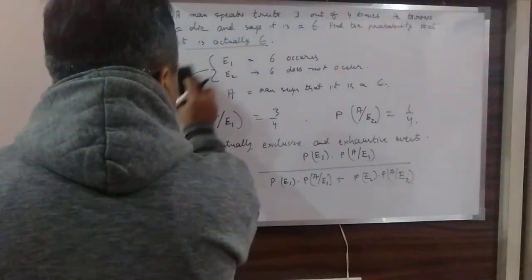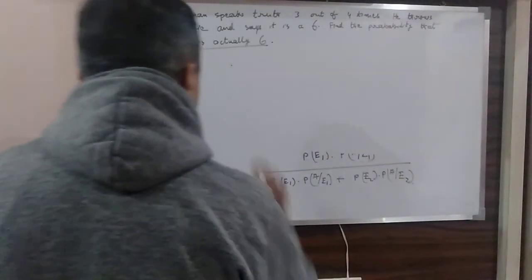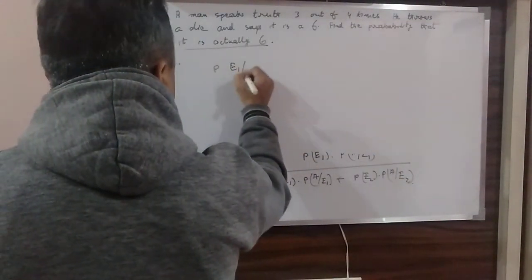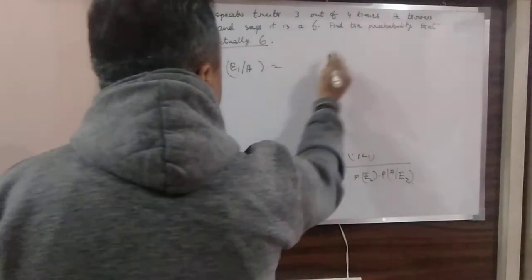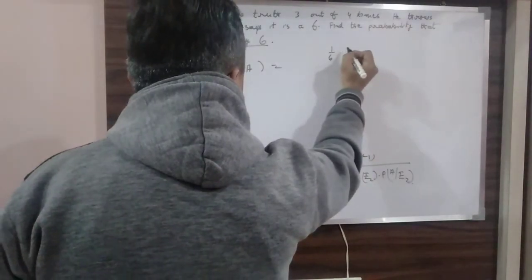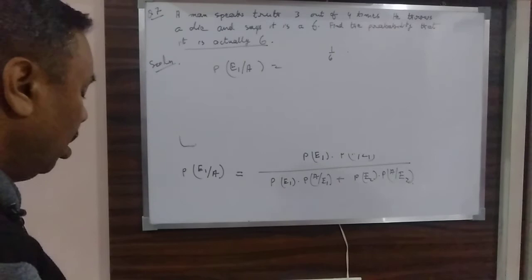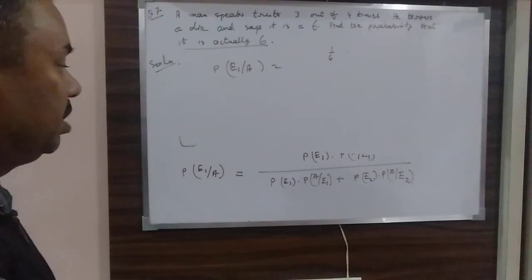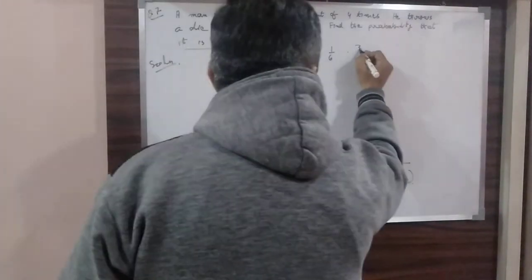So my condition now is P(E1 | A), which is P(E1), 1 by 6, multiplied by P(A | E1), the truth, that was 3 by 4.